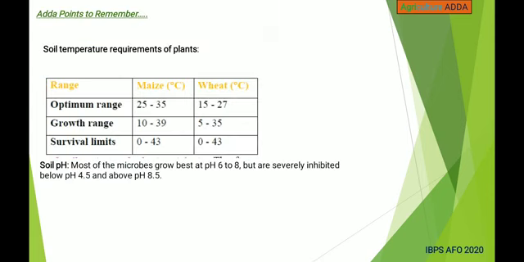This is the range for maize and wheat. Optimum range for maize in degrees Celsius is 25 to 35, as I told, and for wheat 15 to 27. For growth range, required temperature for maize is 10 to 39, and for wheat is 5 to 35 degrees Celsius. Survival limit range for maize is 0 to 43, and for wheat is 0 to 43. For soil pH, microbes grow best at pH range of 6 to 8, but are severely inhibited below pH 4.5 and above 8.5.